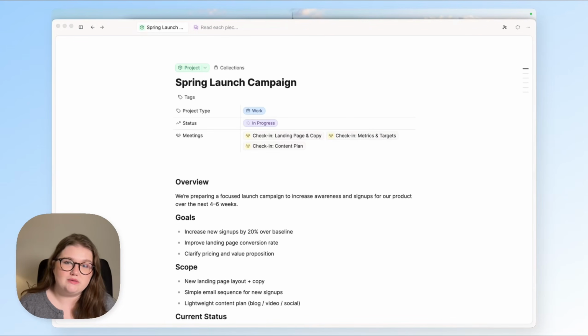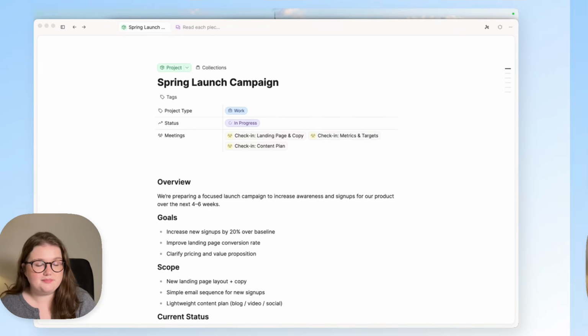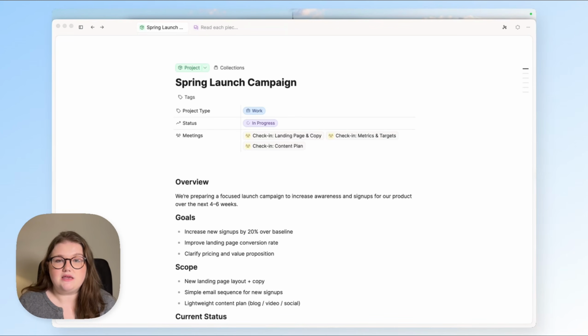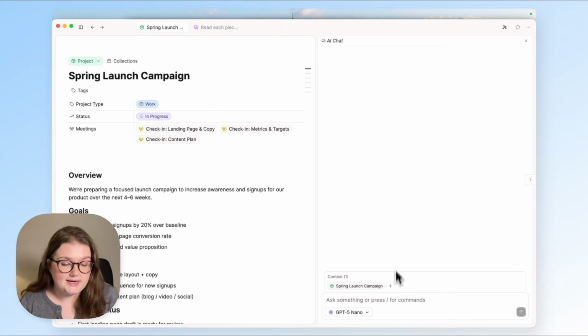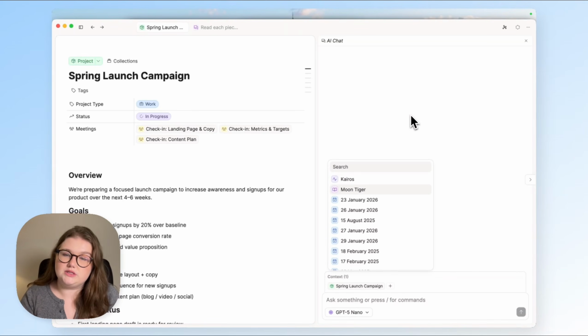Release 59 is all about a smarter AI assistant in Capacities, and I'm going to give you a quick introduction to that today. We've massively improved AI. The biggest and most important change is that you no longer have just one piece of context. So when I open the AI chat with Command J, you can see that I can add this open object as context, but I can add anything else that is helpful for the prompt that I am about to give the AI chat.